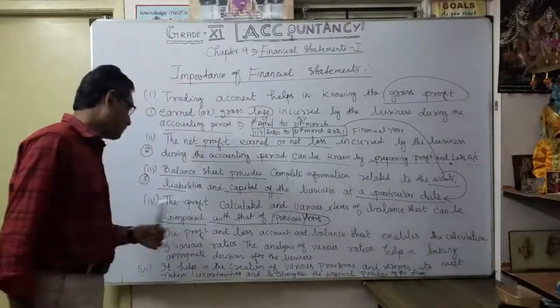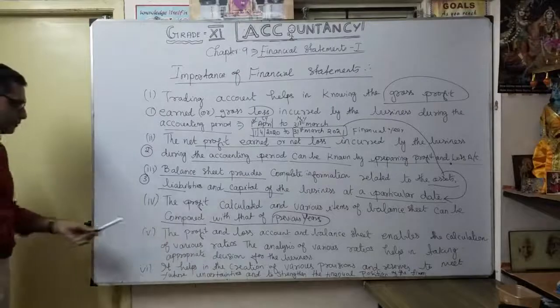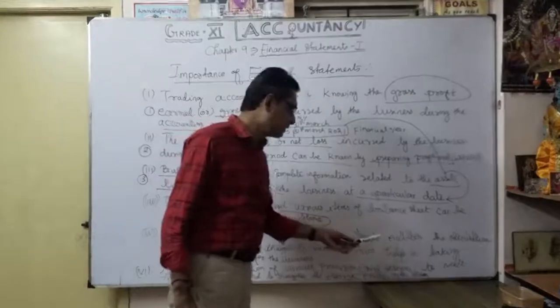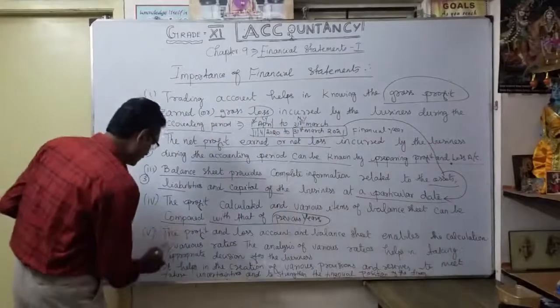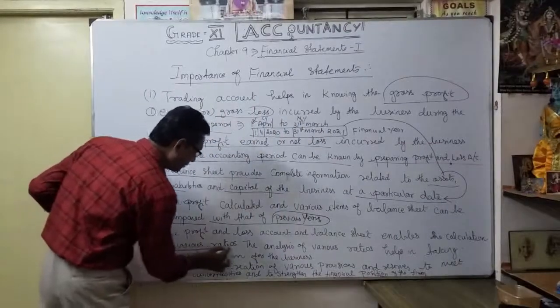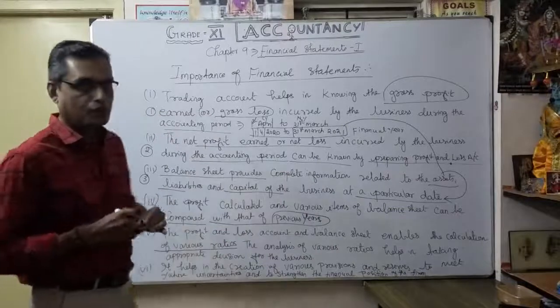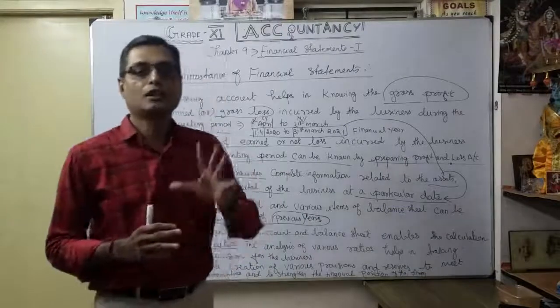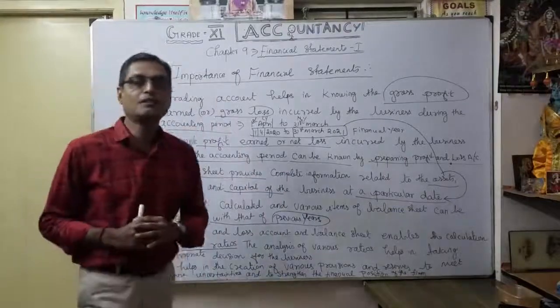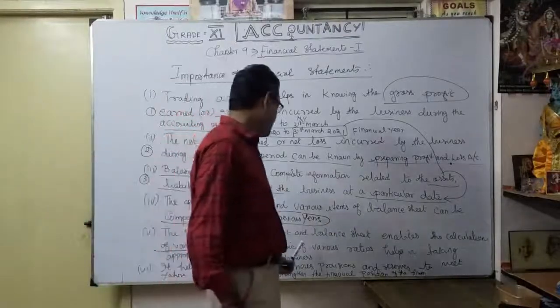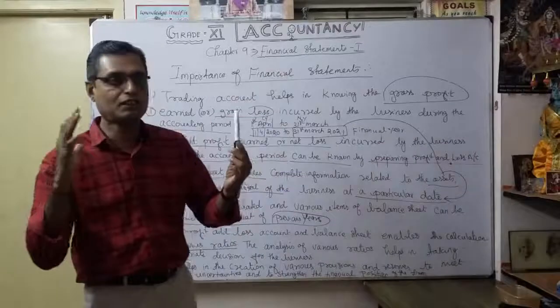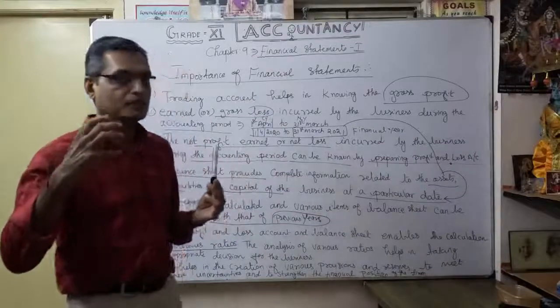Then the fifth one, the profit and loss account and balance sheet enable the calculation of various ratios. You are going to learn this in your 12th standard. What is the meaning of ratios? How to prepare the ratios from our profit and loss account and balance sheet. That is very, very important. Okay, the analysis of various ratios, you want to analyze with the help of the financial statement.